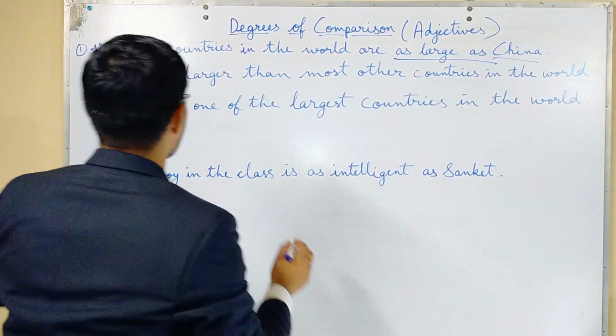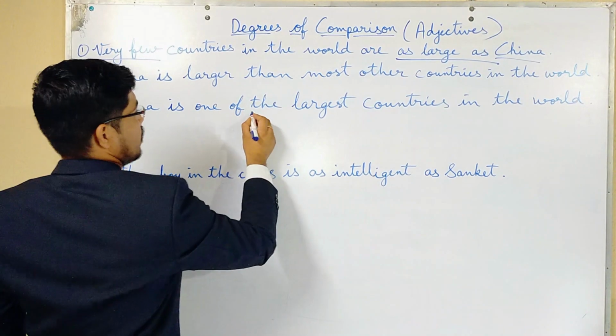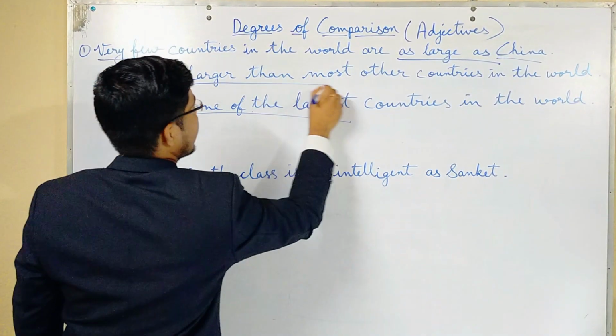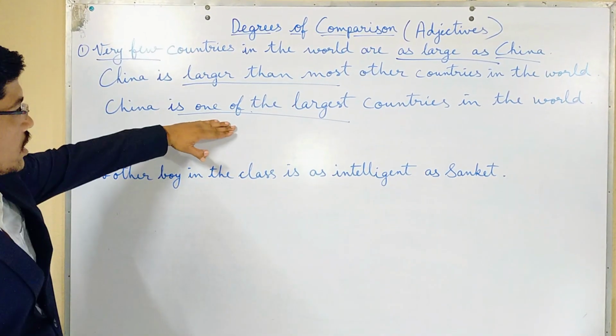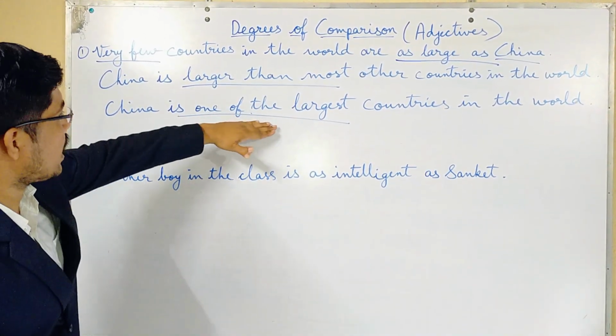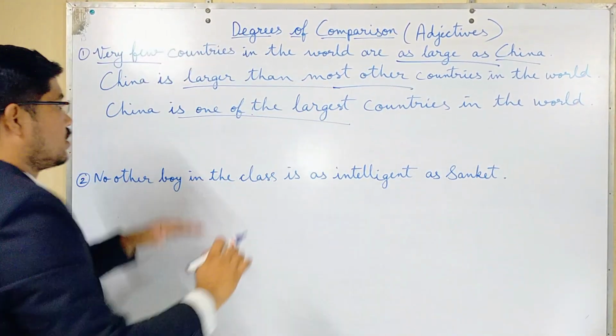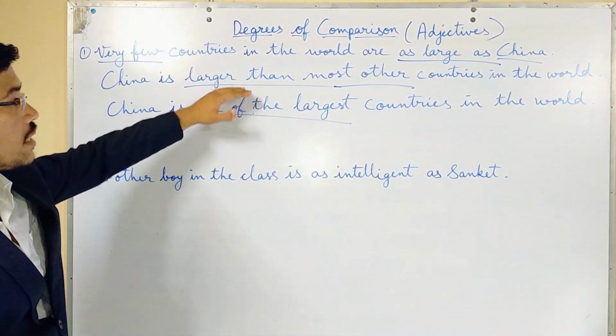So this is the example of superlative because it is one of the best, and this is larger than. Is it clear? So it is one of the largest, and here it is larger than most other. These are the things I have underlined that you have to remember.